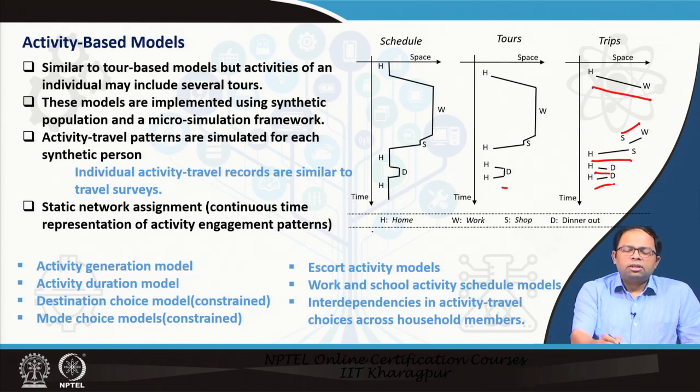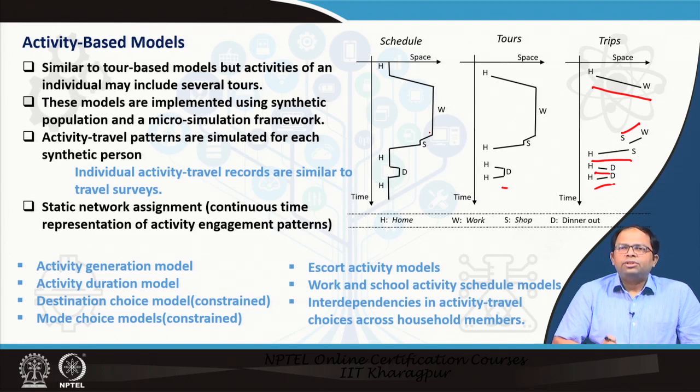So, it is based on the entire day's activity. It is similar to tour based models, but activities of an individual may include several tours, and these models are implemented using a synthetic population and a micro simulation framework. So, we have already talked about micro simulation, and we have already talked about synthetic population generation.